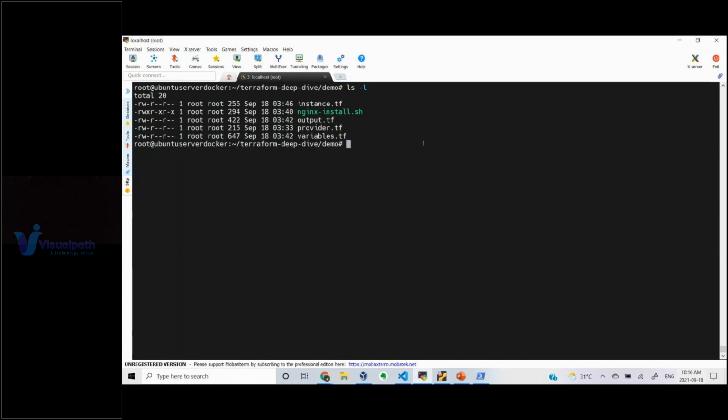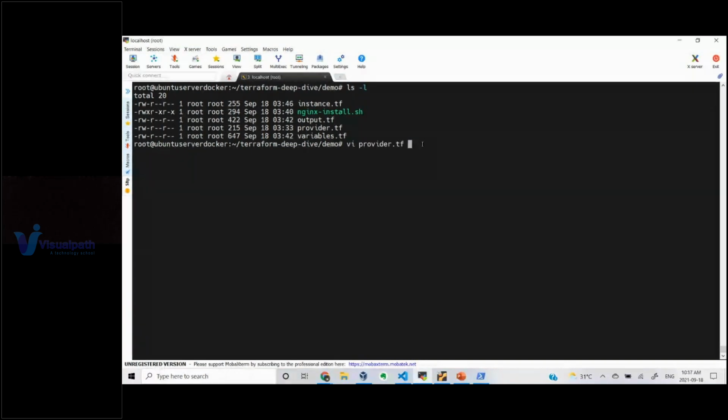When you want to execute a command, as I've told you, we need a plugin. Terraform has to use an AWS plugin in order to interact with the AWS cloud. So how will you download that plugin? Where will you define what plugin should be used? A plugin is nothing but a provider, and the particular version we have to use. That is defined in a separate file called provider.tf.